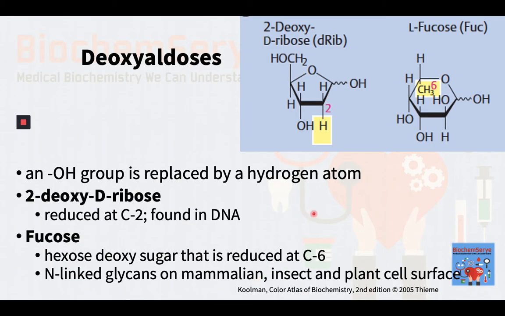Moving on, let's look at aldoses wherein one or more of the O groups are reduced at certain carbon. They are known as deoxyaldoses. In deoxyaldoses, an OH group is replaced by a hydrogen atom. 2-deoxy-D-ribose is reduced at C2 and is known significantly as a component of DNA. Fucose is a hexose deoxy sugar that is reduced at C6. It is found on N-linked glycans on the mammalian, insect, and plant cell surface.